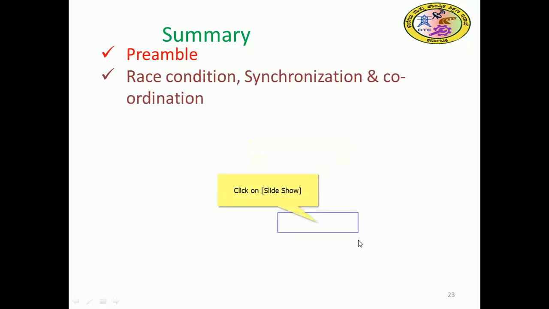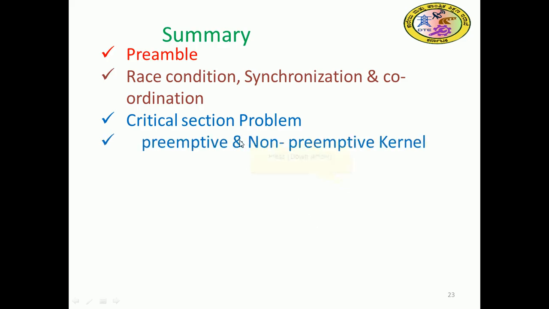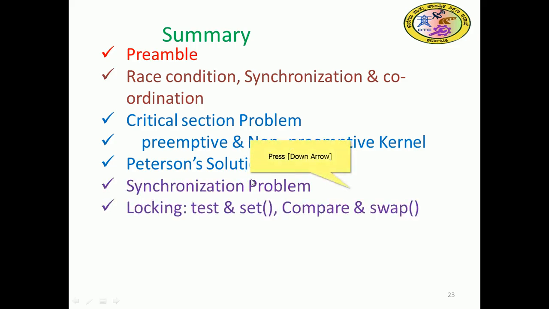With this we have discussed the introduction and race conditions, which encourage us to study process synchronization protocols. The critical section conditions are mutual exclusion, progress, and bounded waiting. The solutions are Peterson's, a classical software solution, and the hardware solutions, test and set with a lock variable, and compare and swap.